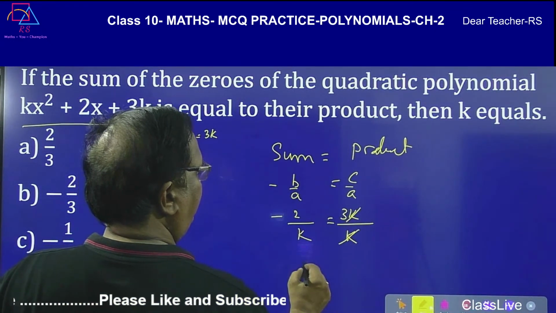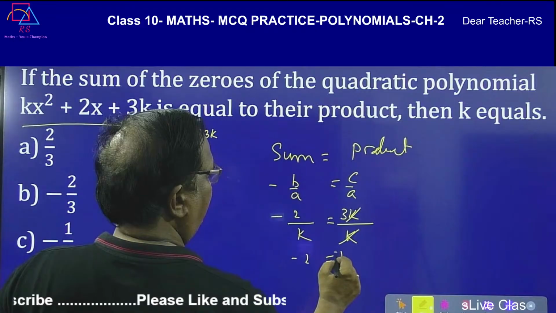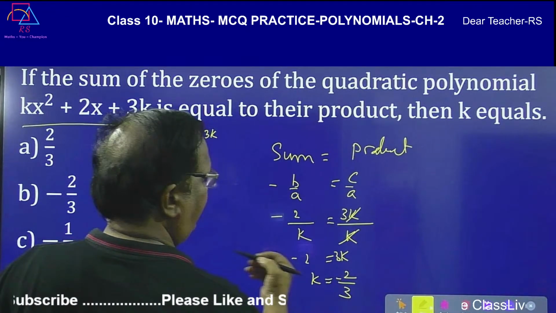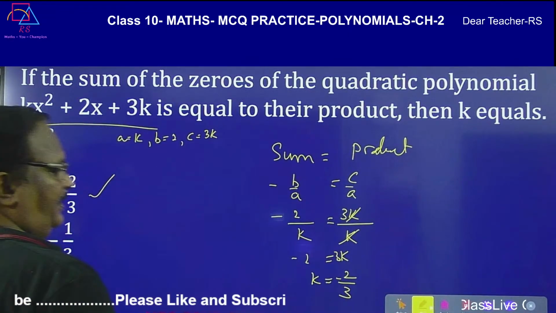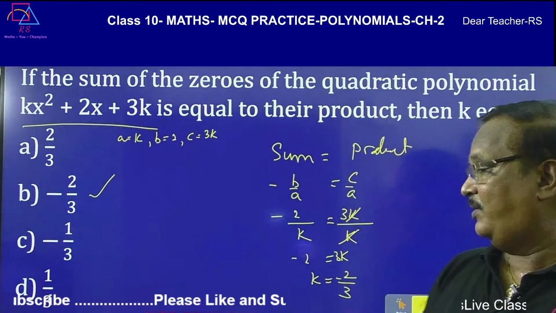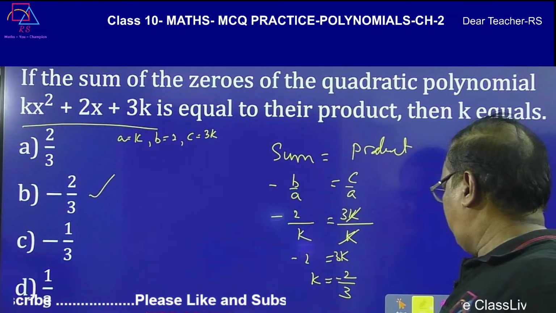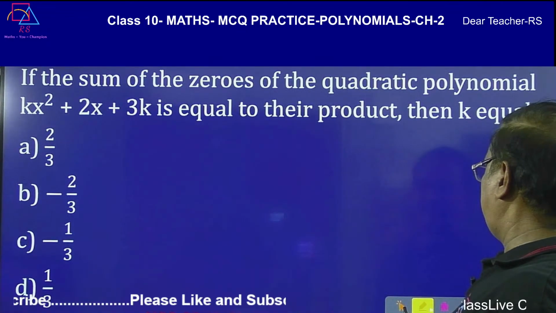Cancel k. So -2 is equal to 3k and k is equal to -2 by 3. So -2 by 3 is already in the options. So this is one more typical, common question. Okay, let me see the answer.